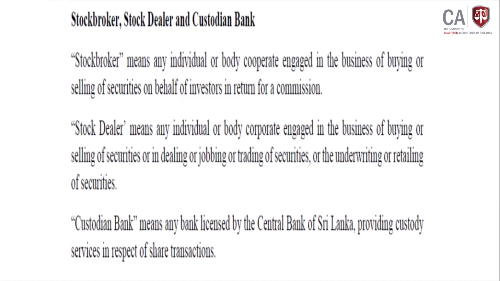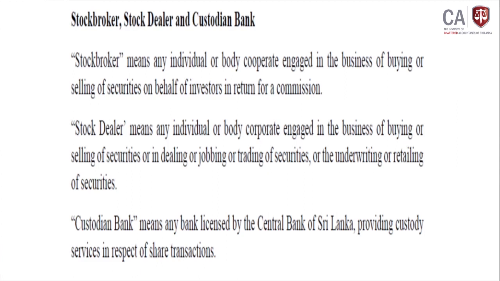Their normal business is just buying and selling on behalf of the investor, and ultimately they receive the commission. A stock dealer means any individual or body of corporation engaged in the business of buying and selling securities, or in dealing, jobbing or trading of securities, or underwriting or retailing securities.